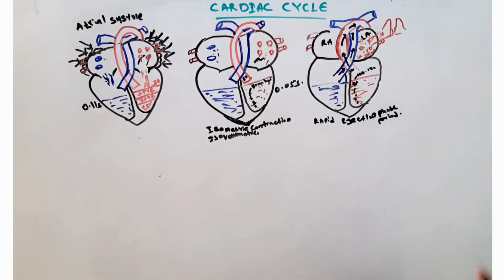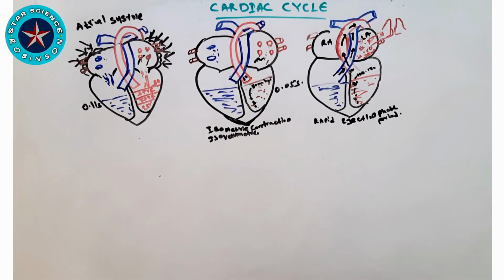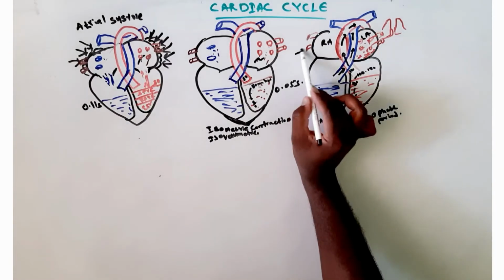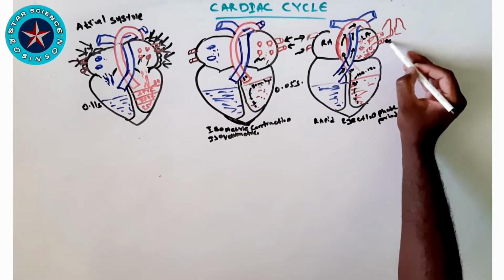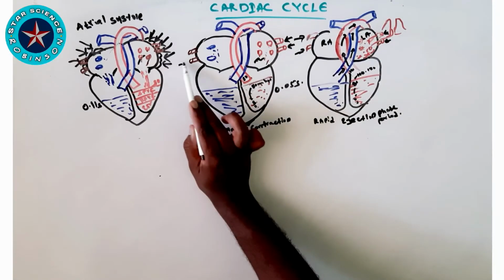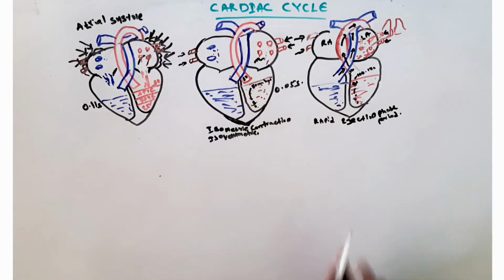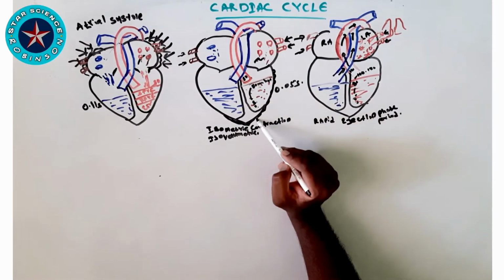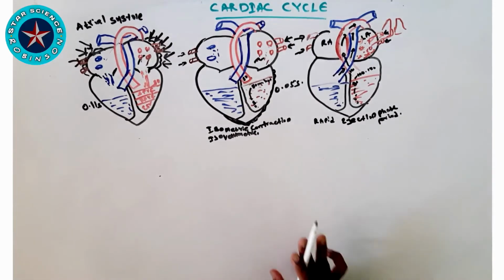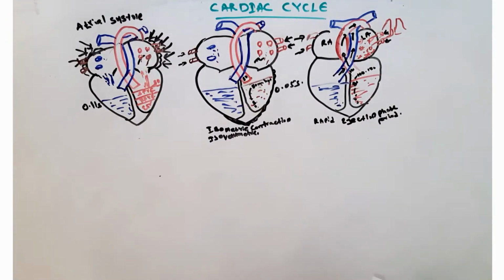In this phase we can also remember about the aorta. When the blood rushes from the ventricles, the aorta will bulge or enlarge because the pressure in the ventricles is higher than in the aorta. So the blood rushes from the ventricles to the aorta, and the same pressure will be maintained in the aorta as well as the ventricles.